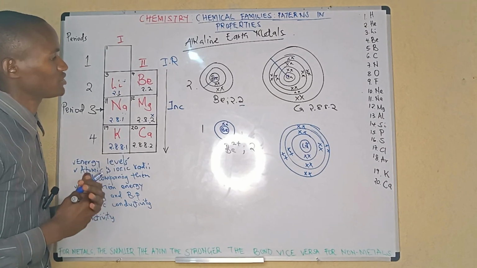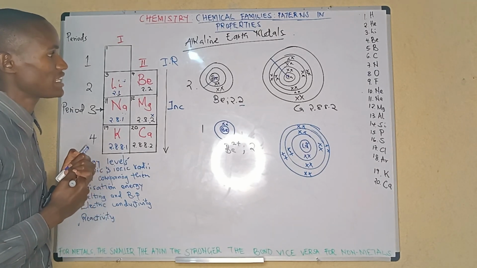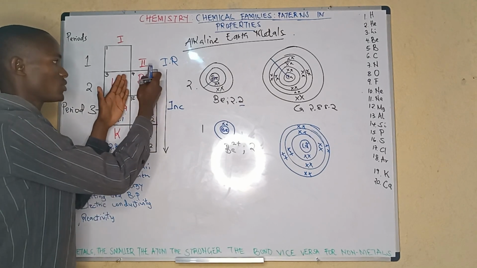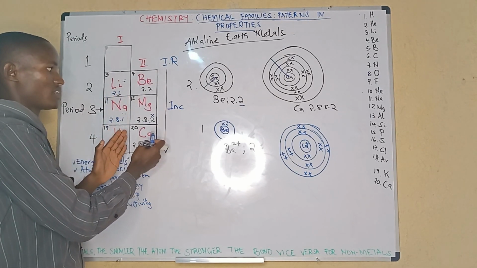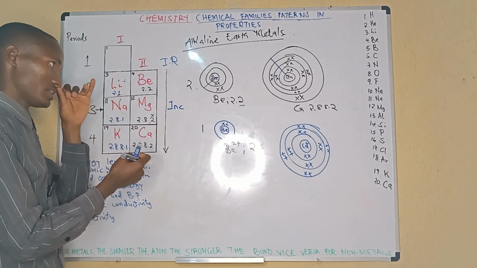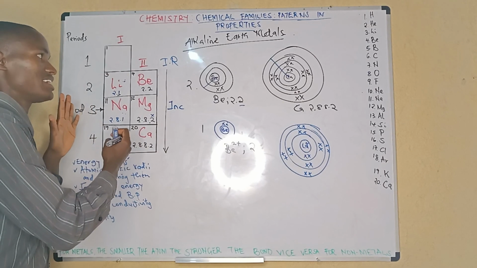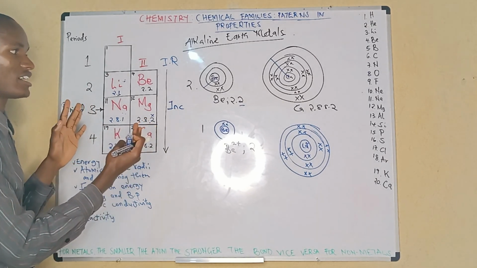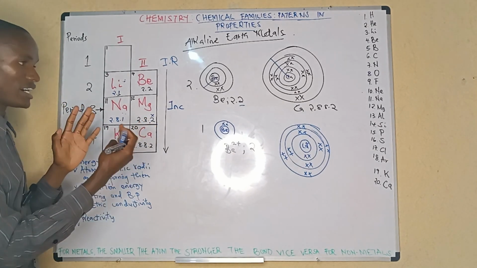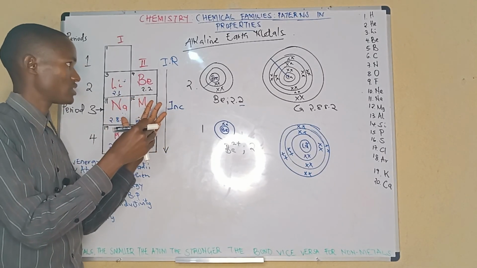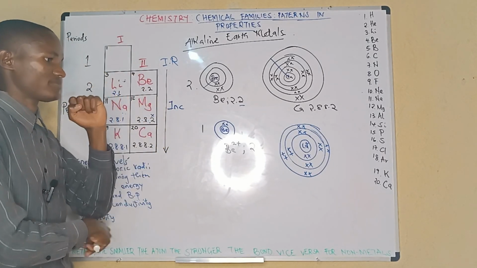And the question becomes, we are comparing their atoms to their ions, and we want to conclude for the whole group. How does it behave? So it will be a conclusion that their atomic radius is greater than the ionic radius. It's a conclusion for the alkaline earth metals.